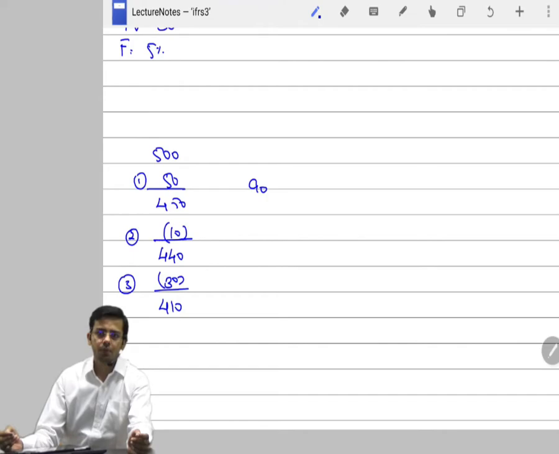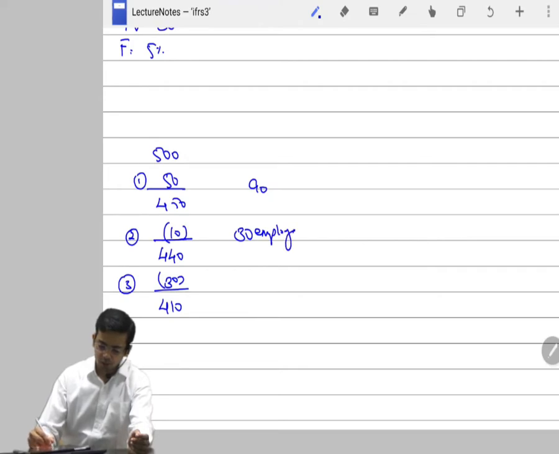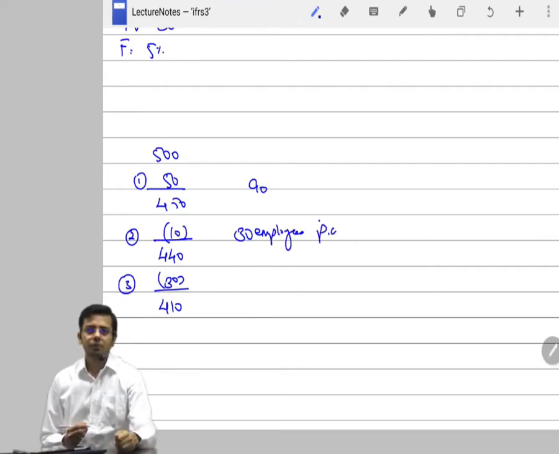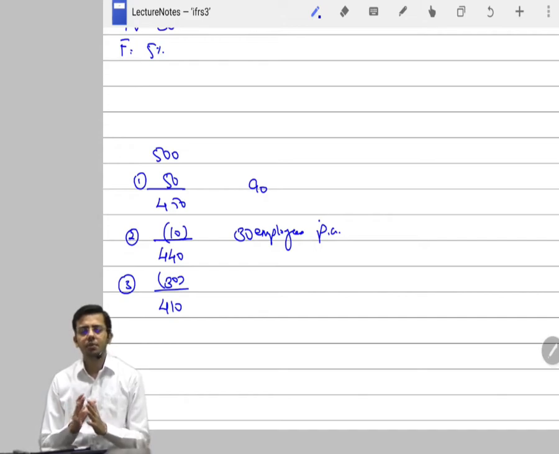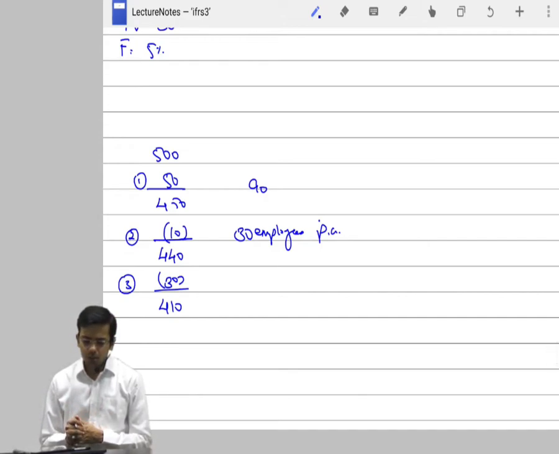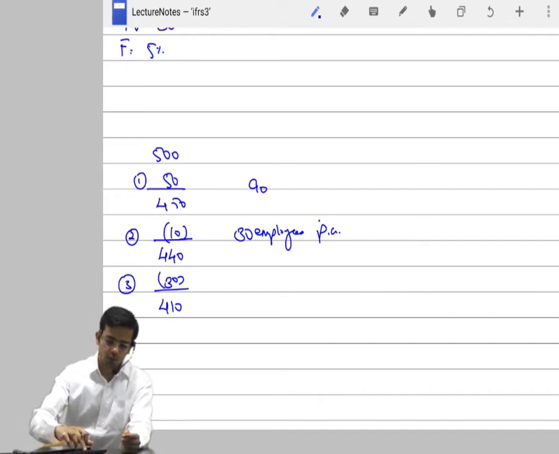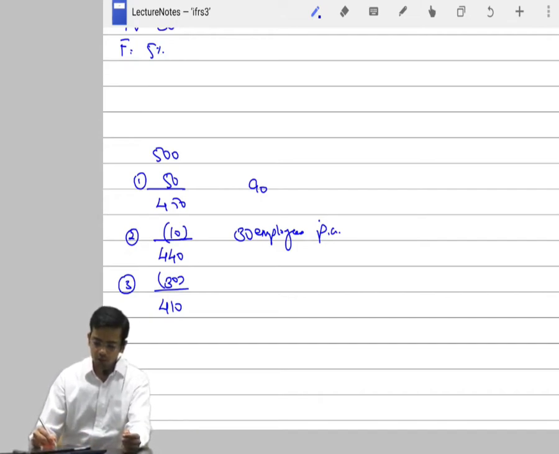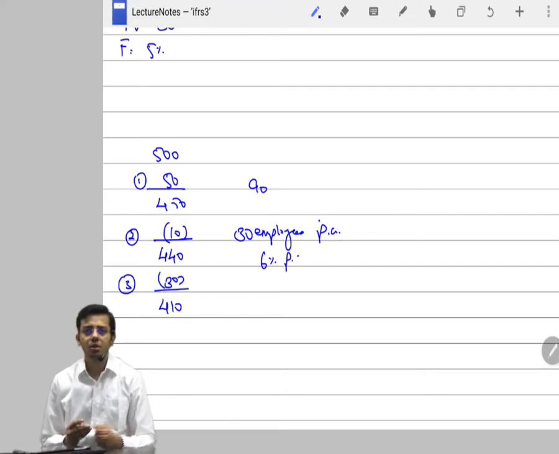Let me give you an average that 30 employees will leave per annum. Simple average. 30 employees out of 500 is almost 6%. Simple average 6% per annum employees are going to leave.